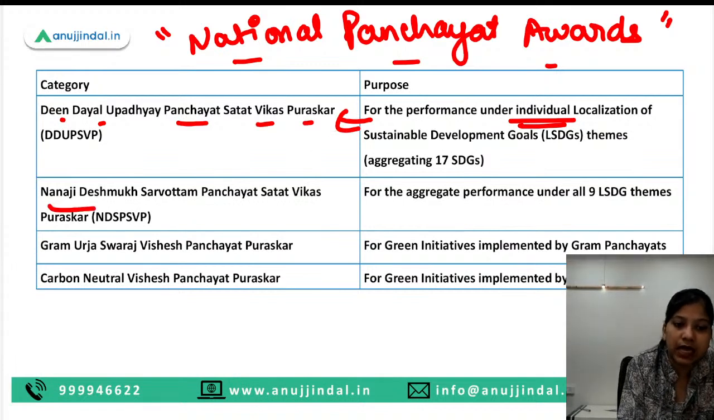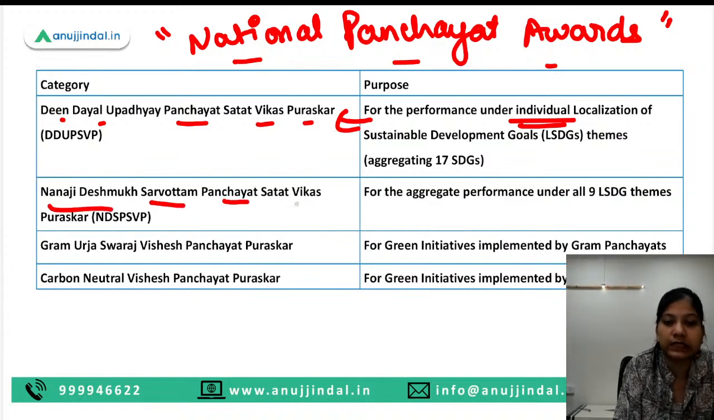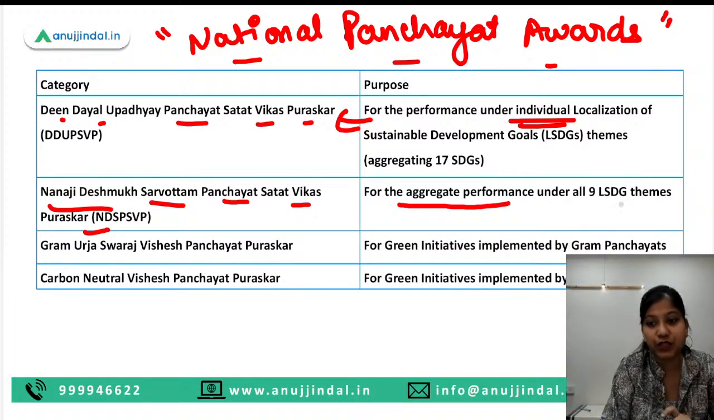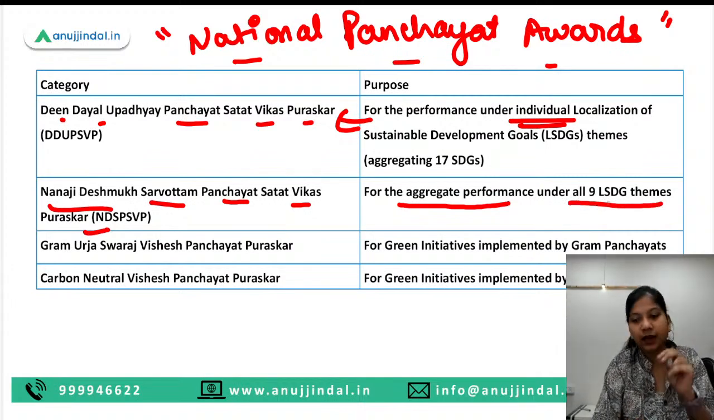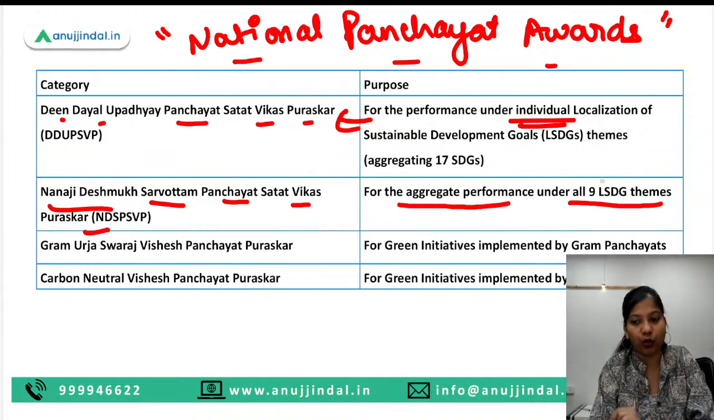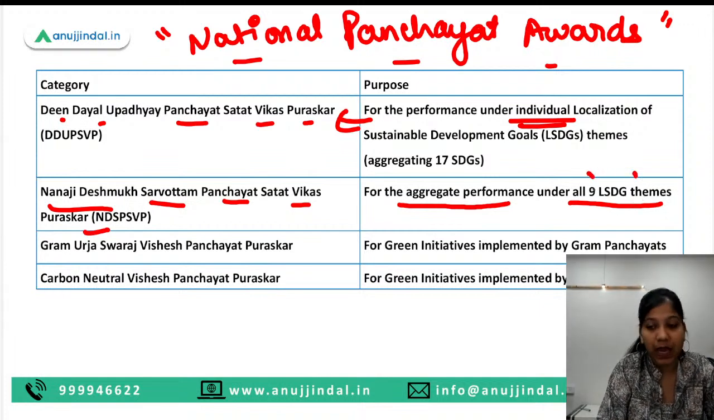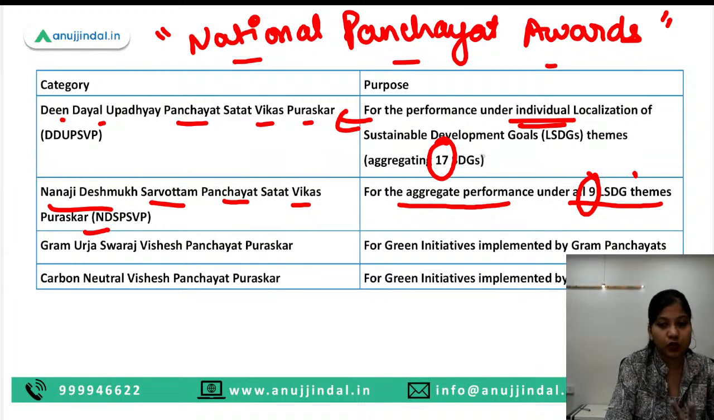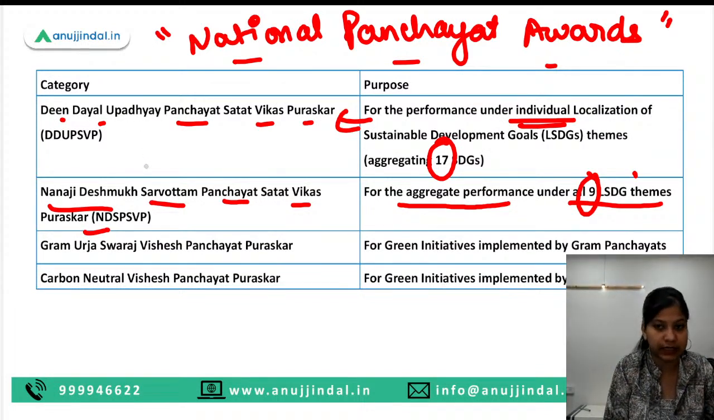Next we have is Nanaji Deshmukh Sarvottam Panchayat Satat Vikas Puraskar, and here the aggregate performance is measured for the Gram Panchayat for all the SDGs. Okay? Localization of Sustainable Development Goal, LSDG. Now here pay attention to this fact that here 9 LSDGs are assessed and here 17 SDGs are assessed. So that is the distinction between these two awards, and that is why we have 2 different categories.